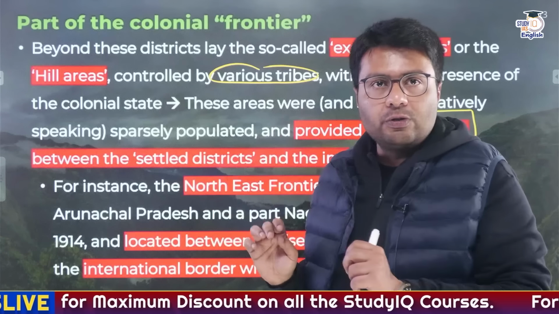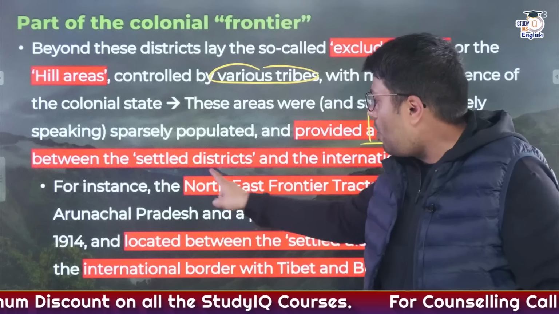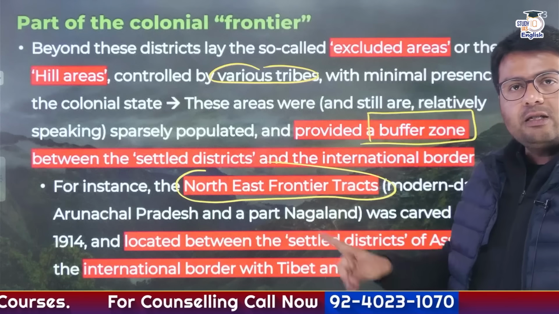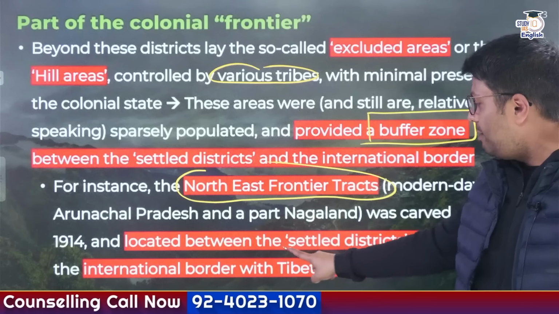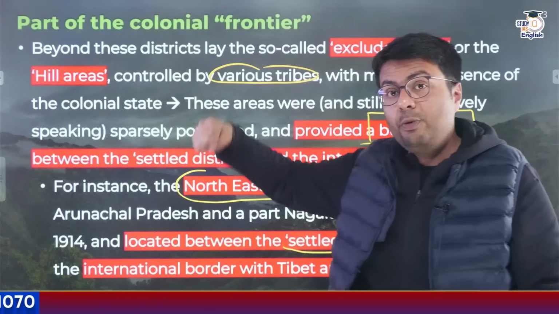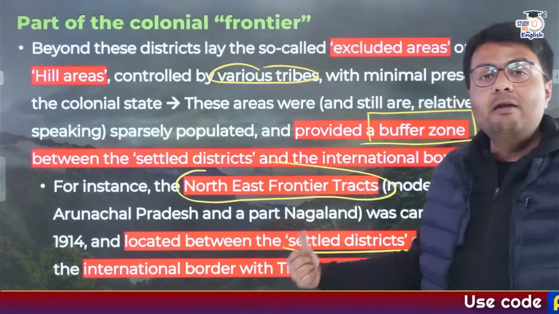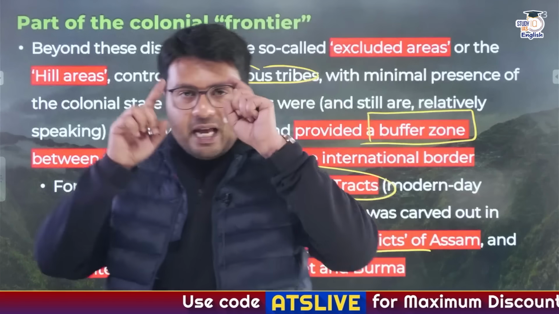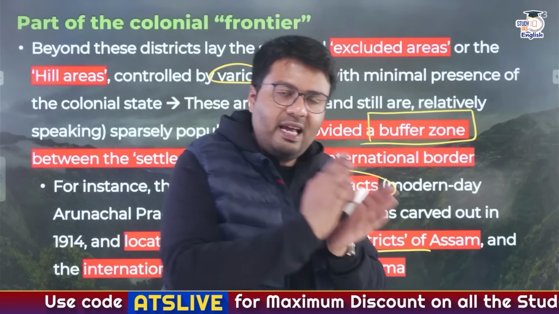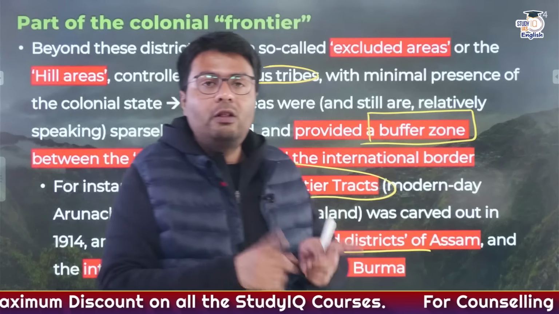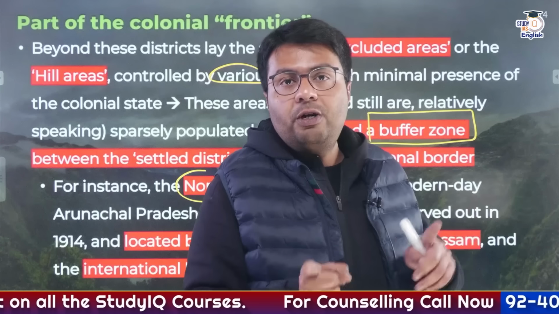The areas in between were called buffer zones, right? For instance, the North East Frontier Tracts, which was taken out of colonial Assam in 1914, was located between the settled districts of Assam and the international border that the Britishers shared with then Tibet and with then Burma, that is present day Myanmar, right? So these were the intentions of the British rule, to segregate the area, to divide the people artificially so as to serve the British colonial motives. What were the British colonial motives?